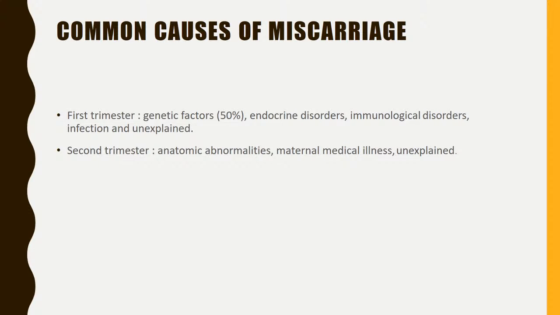What are the common causes of miscarriage? As we have just discussed, briefly, in the first trimester: genetic factors, that is chromosomal abnormalities; endocrine disorders, which are luteal phase defect, thyroid disorders, and poorly controlled diabetes; immunological disorders such as antiphospholipid antibody syndrome and more T helper 2 cells; unexplained; and infections. In the second trimester, there are anatomical abnormalities such as cervical incompetence, maternal medical illness such as cyanotic heart disease, and unexplained factors.